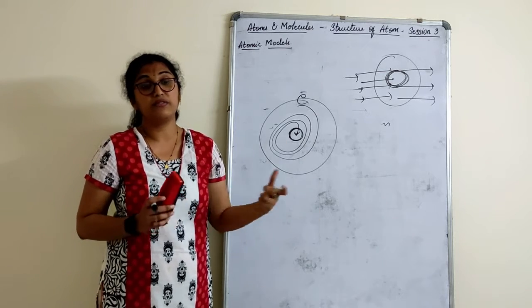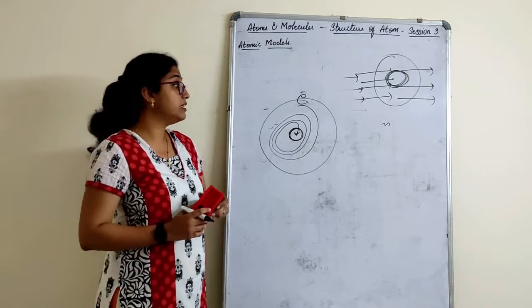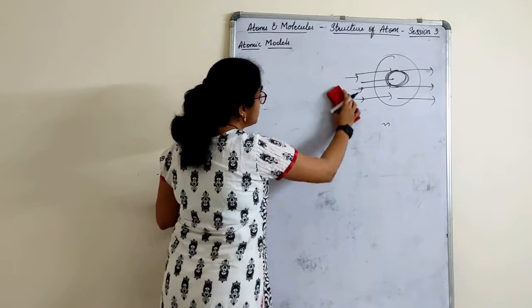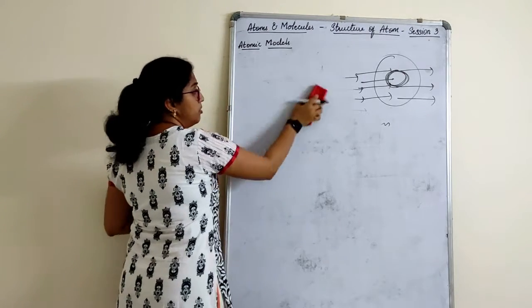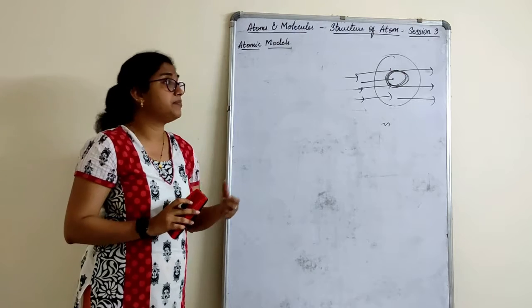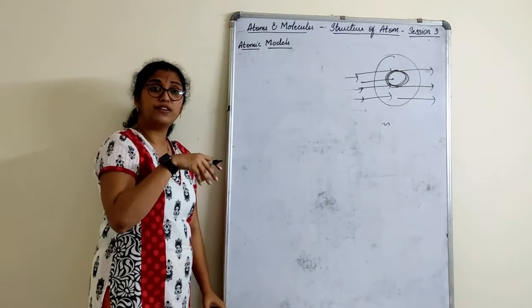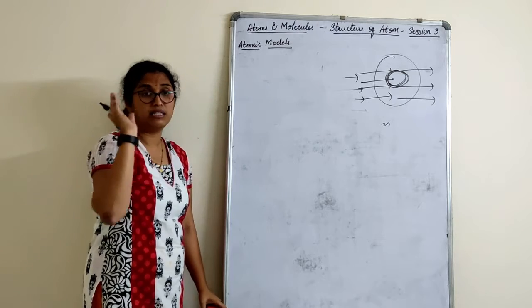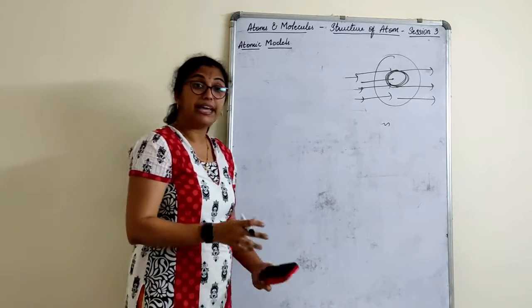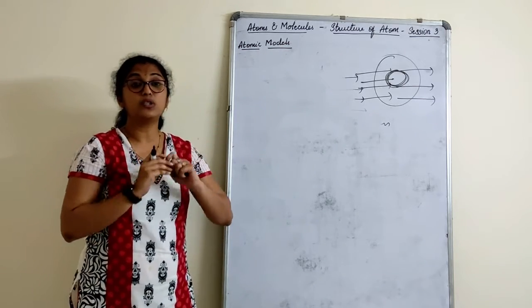So his theory was also discarded. Then last came the Niels Bohr theory. His assumption was almost equal to Rutherford's. Niels Bohr also told the same thing: what Rutherford has told is right, the whole mass of an atom is located at the center, the nucleus. That is right. But he gave a special place for the electrons to revolve around in orbits. He gave a suitable place.